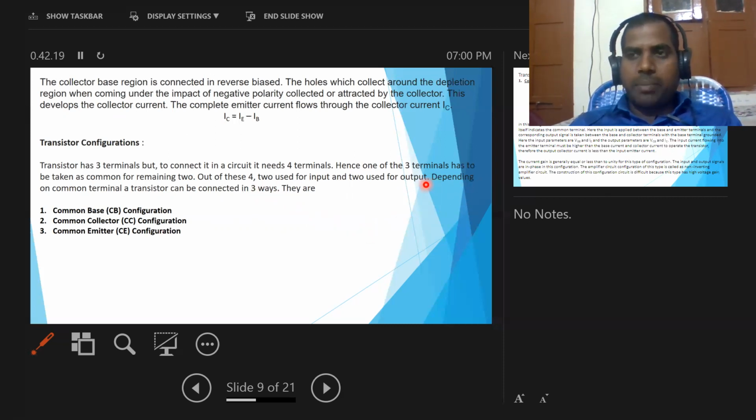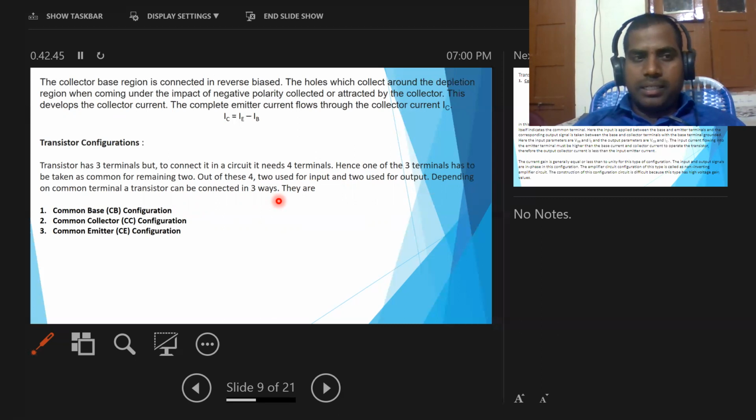So depending on the common terminal, a transistor can be connected in three ways.